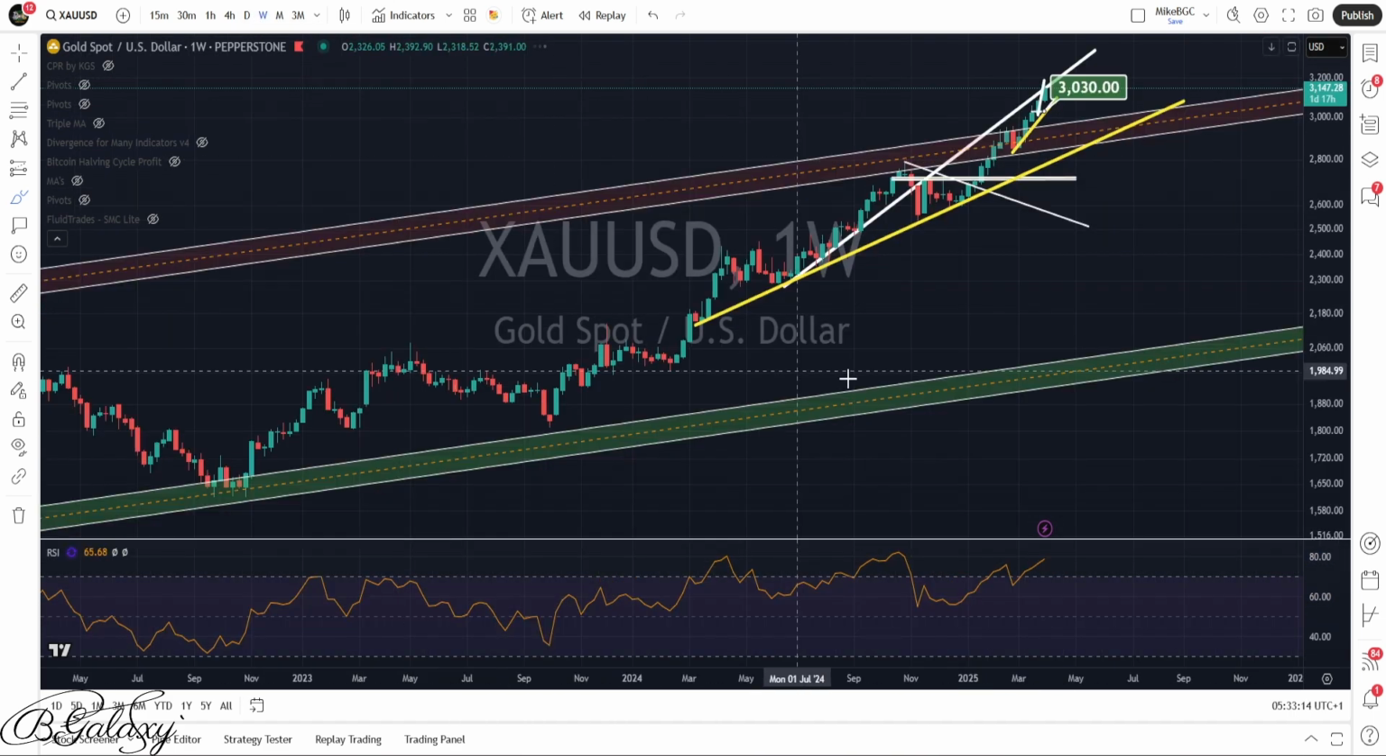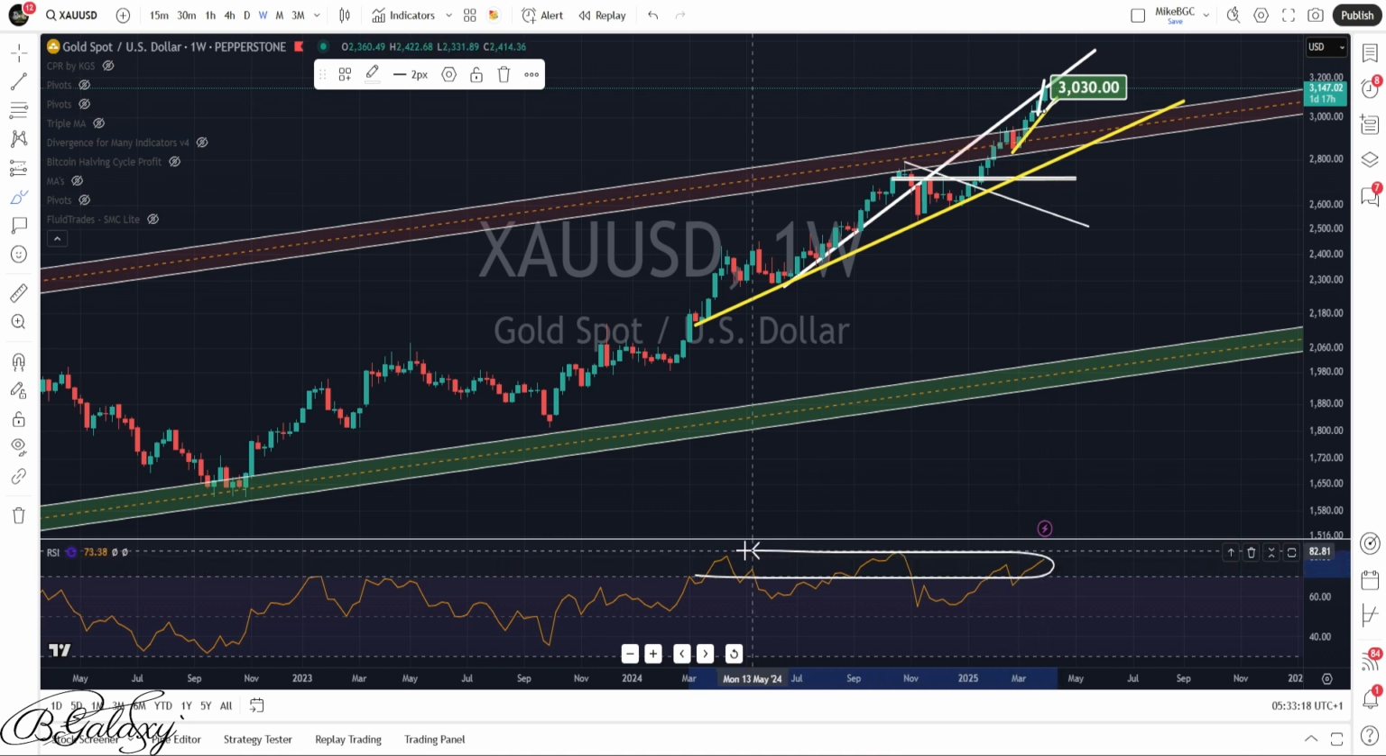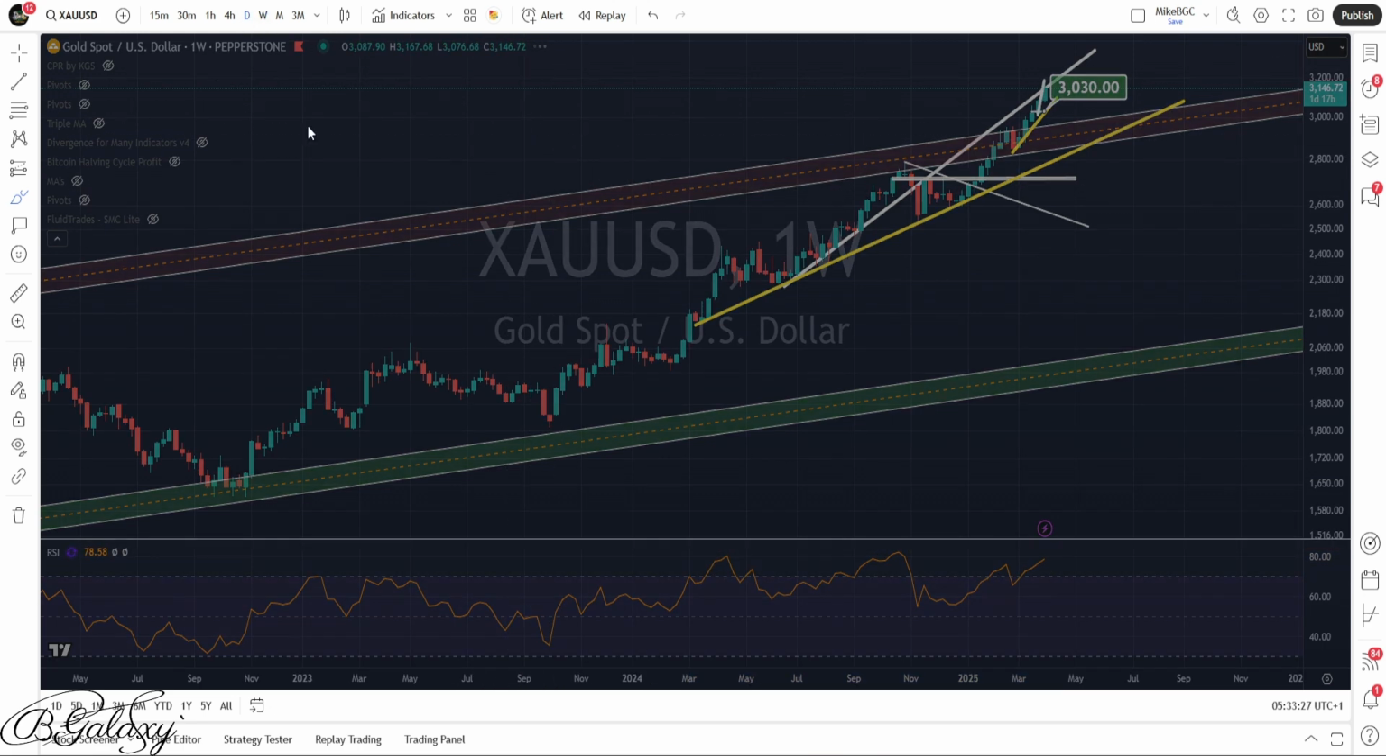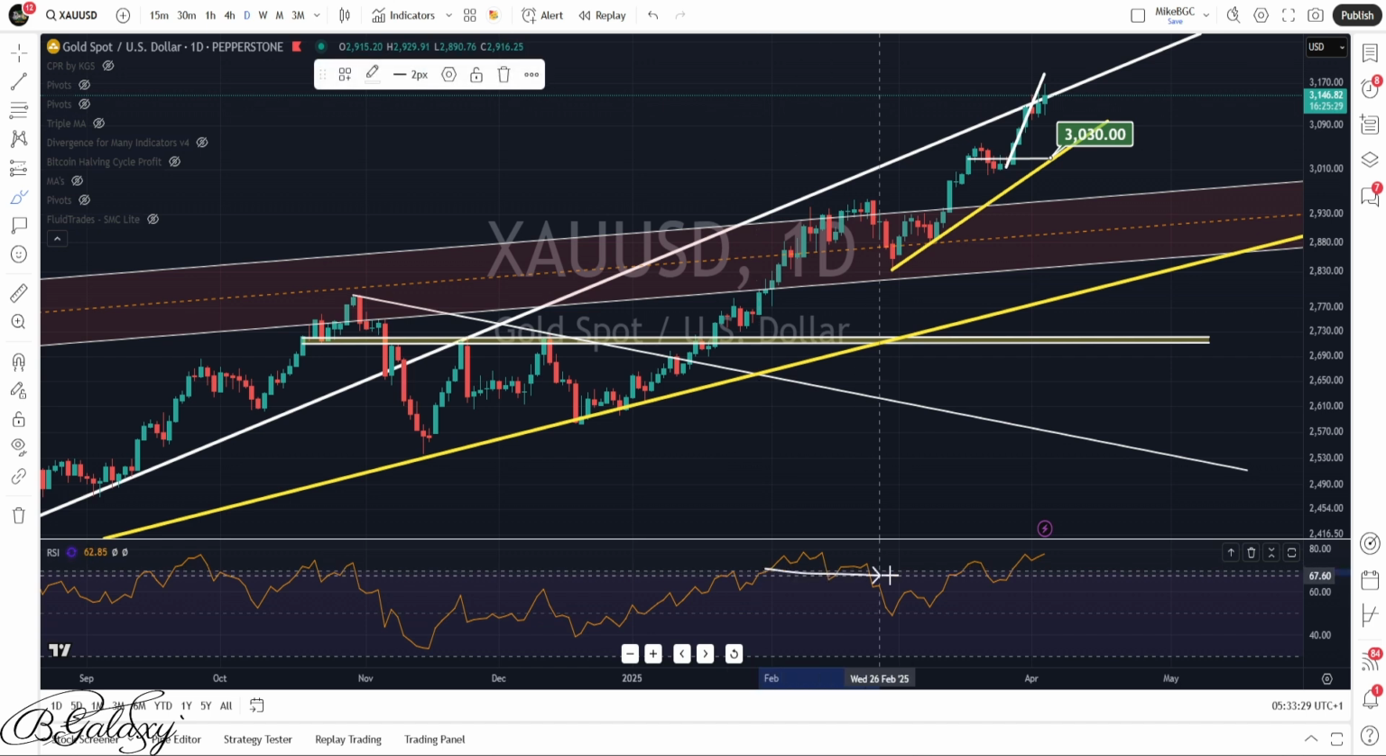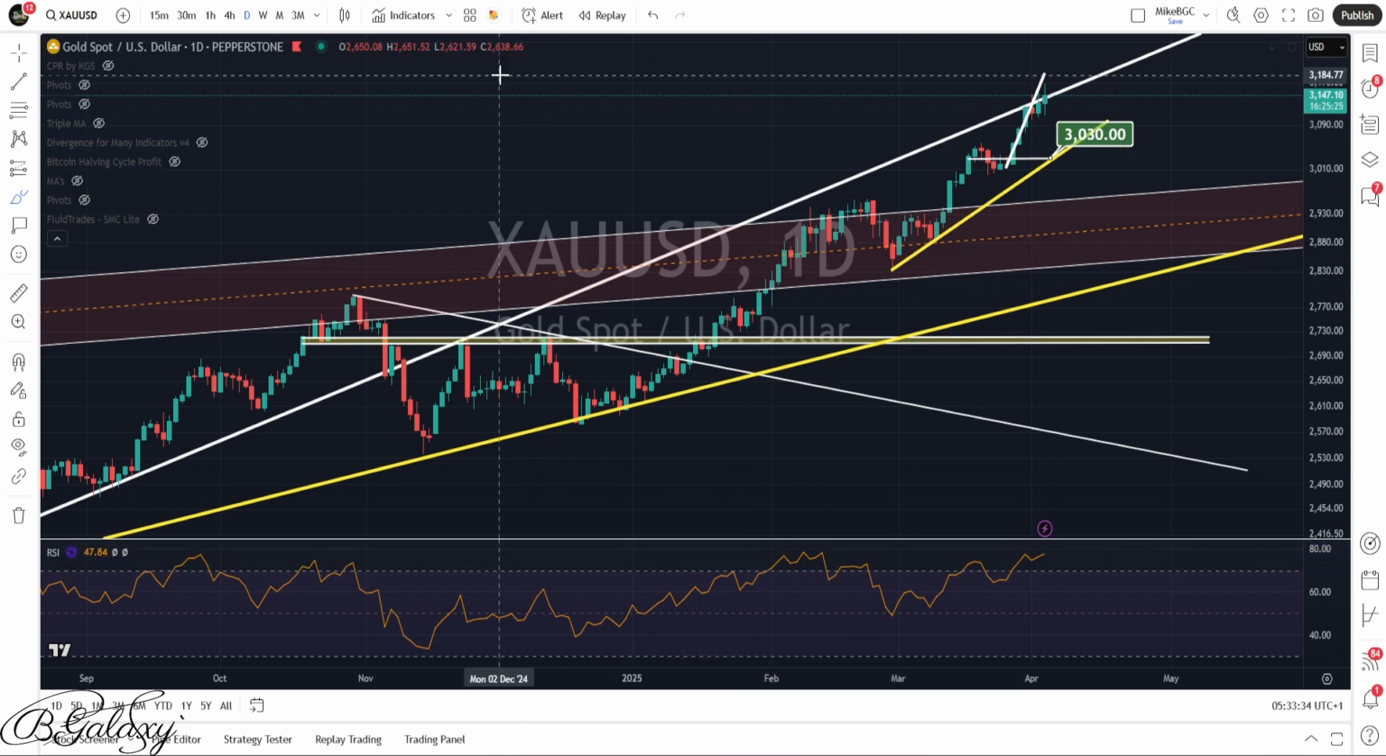If you switch to the weekly time frame, it's been a few weeks. Actually, several times we see the RSI on the weekly time frame for gold at the overbought area as well. On the daily time frame we can see similar things. The RSI on the daily time frame is at the overbought area as well.